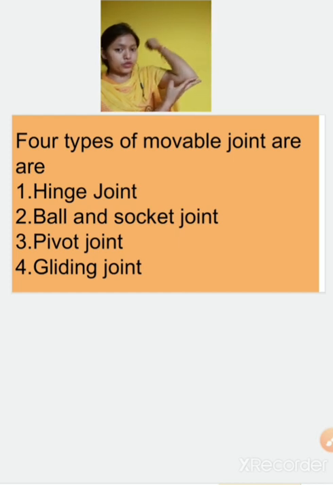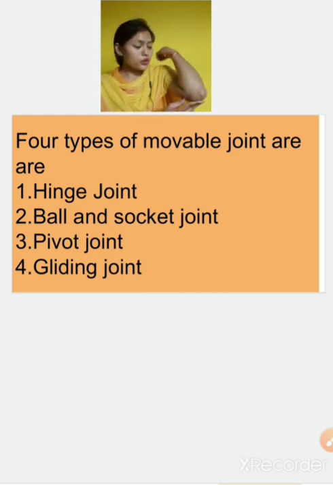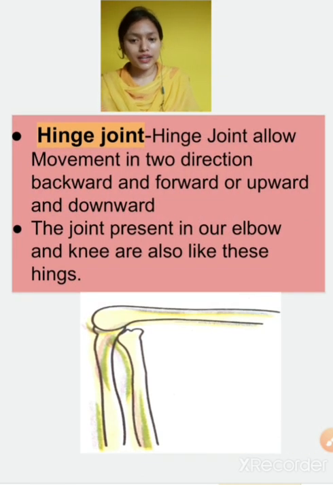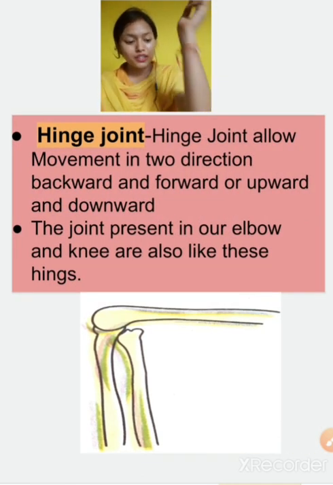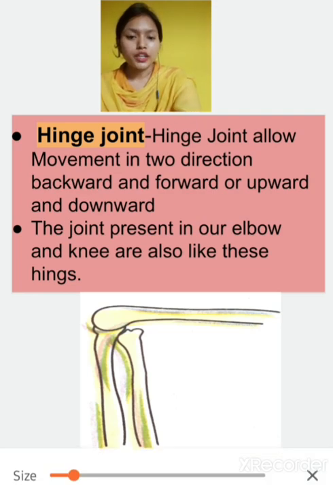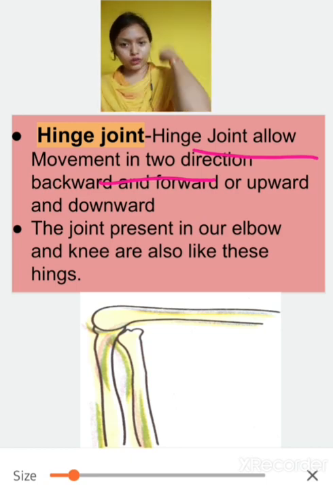Only this much you can bend. You cannot bend it more than this. So a specific range is there. Hinge joint means you can move it in forward or backward direction. They are present in your elbow and in your knees also. So what is a hinge joint? Hinge joint allows movement in two directions, forward and backward, only in two directions.